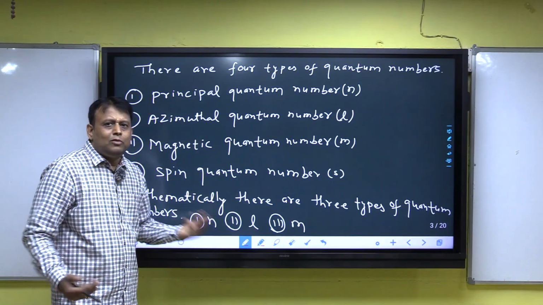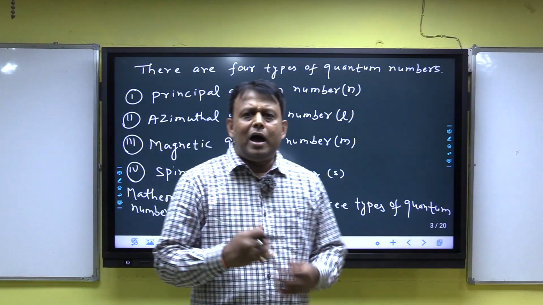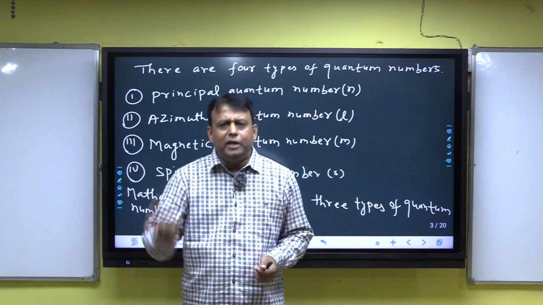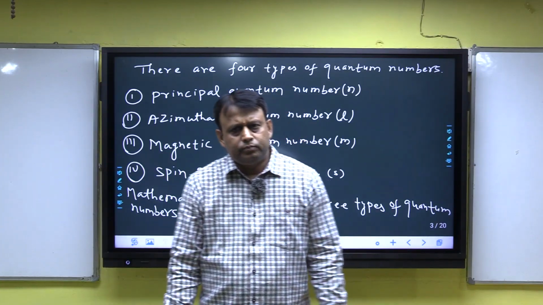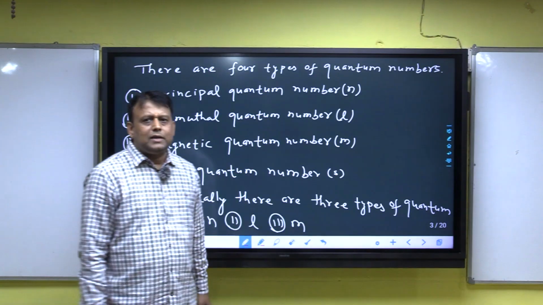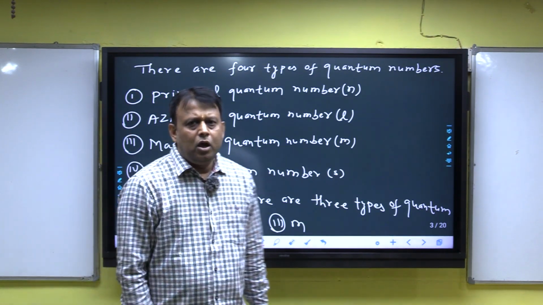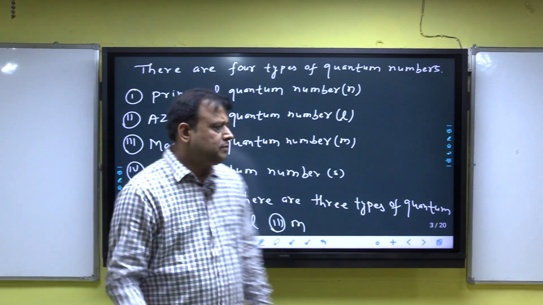Then question will be, why do we study the spin quantum number? I will discuss why we study the spin quantum number after discussion of the magnetic quantum number. Clear? Now, one by one, I will discuss each and every quantum number. First, principal quantum number.